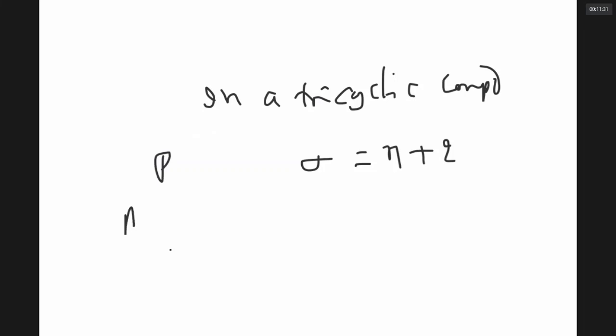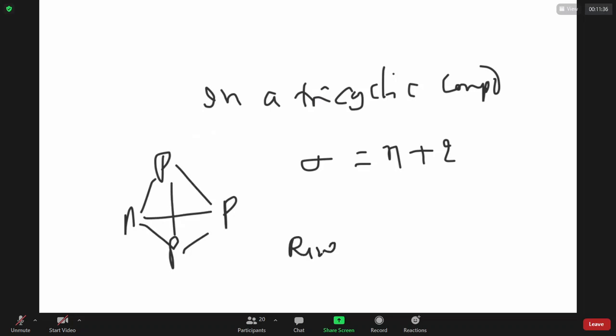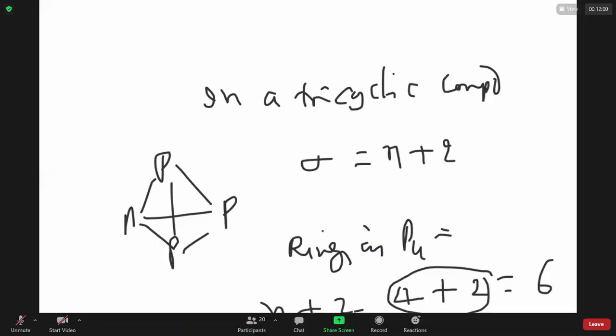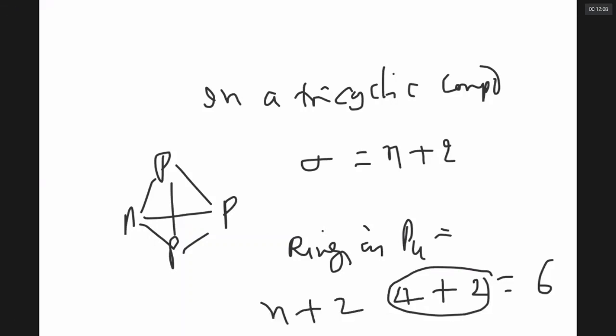Sir, in phosphorus, how many rings are there? You know there are 4 atoms, but the number of sigma bonds is 6. That is, it is 4 plus 2. If there are n plus 2 sigma bonds, it must be what type of compound? It is a tricyclic compound. Can you see?